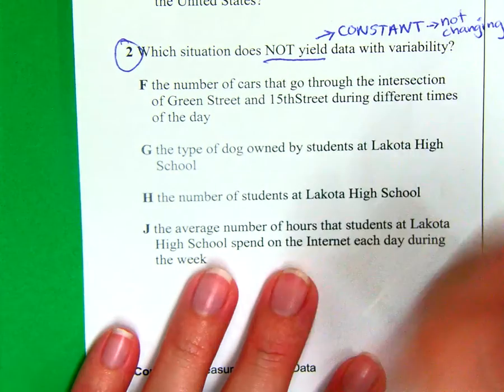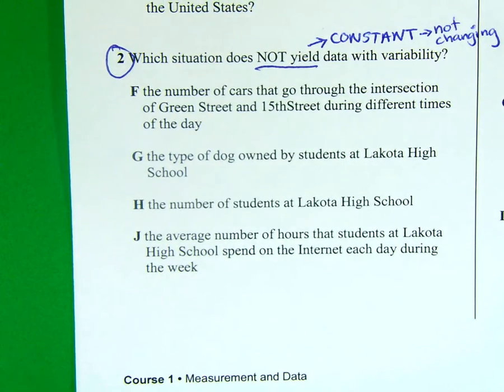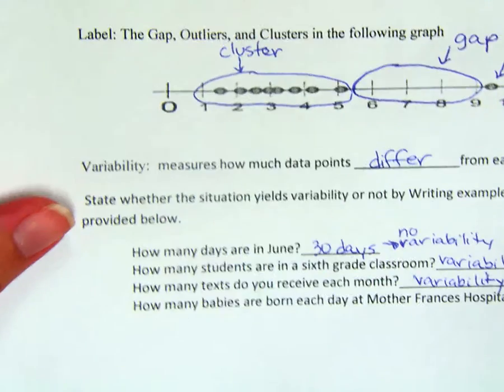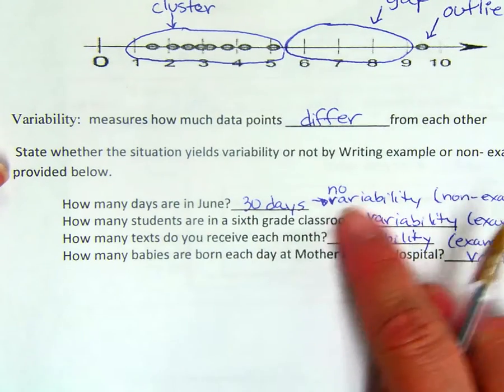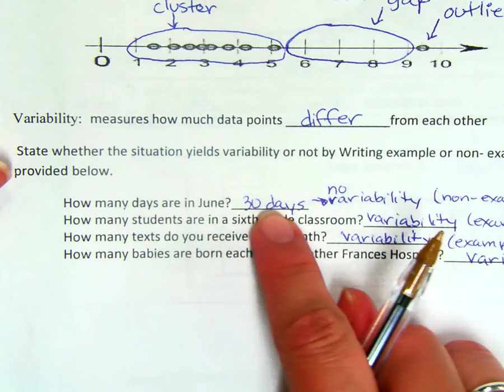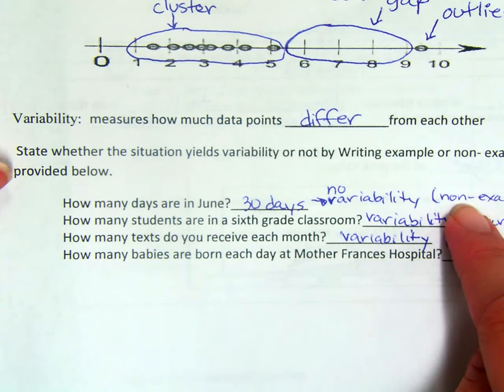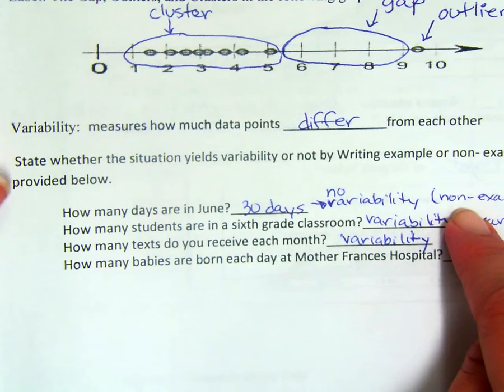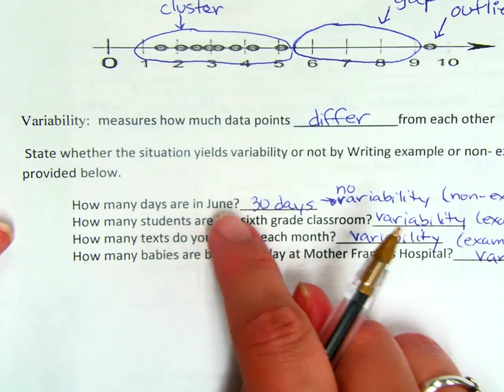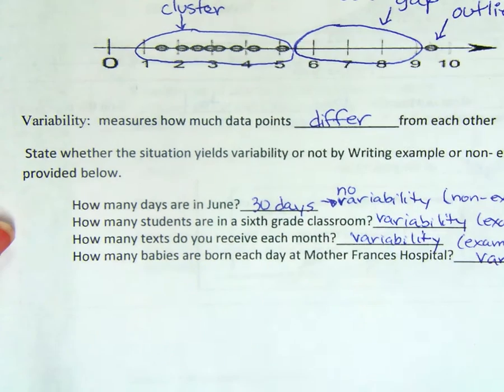So something that is constant and not changing. And if you had your notes, we did a couple of examples over here. For example, there were 30 days in June. So that's no variability. It's a non-example because that is a constant. That is always 30 days in June.